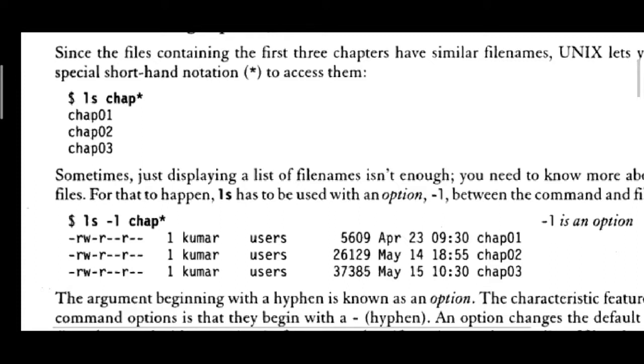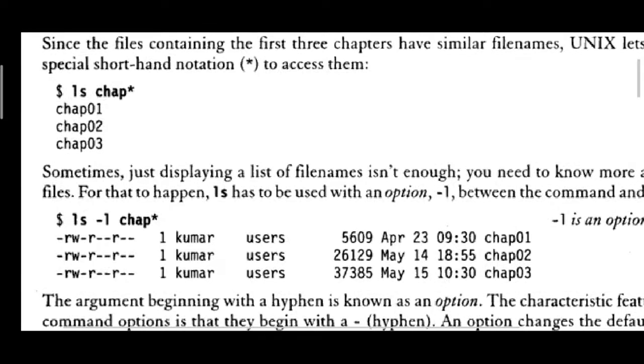ls -l followed by the chapter file name; you can even mention the file name. If you just type ls space -l on the interactive shell at the command prompt, it will display the list of all the files in the particular directory along with file permissions. Here, ls -l followed by chap asterisk displays all the files that begin with the name chap along with their permissions.